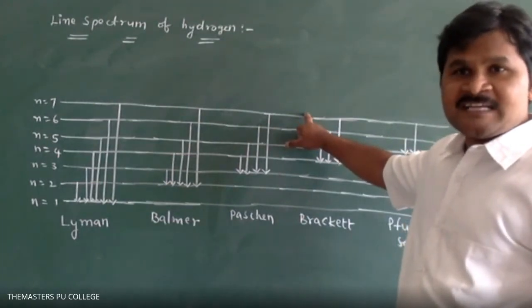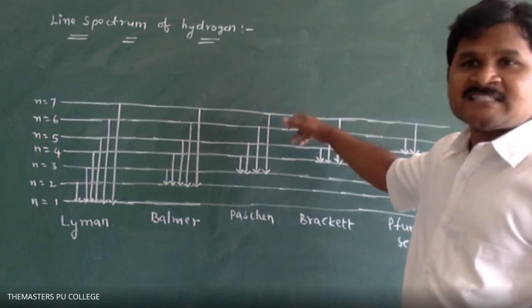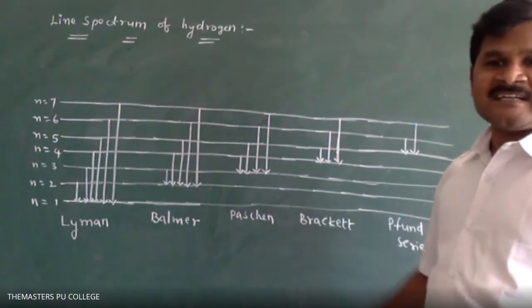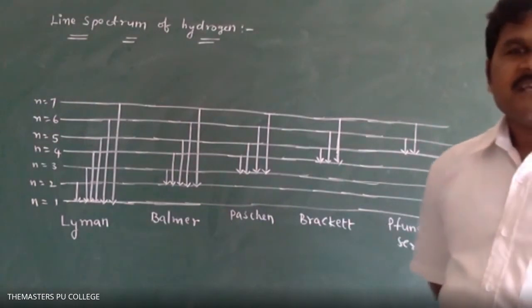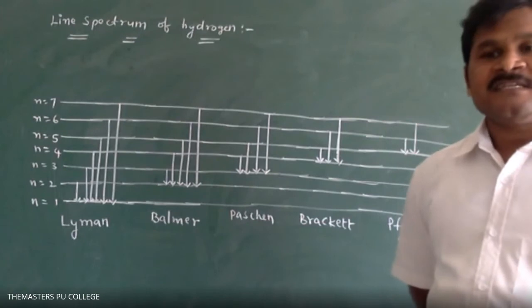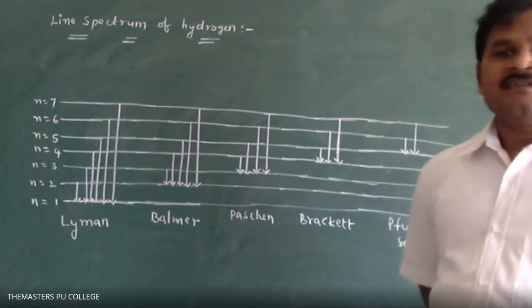This one has the least attraction. Least attraction means least energy. Greater attraction means greater energy. E is equal to 1 by n square. That is the formula: E is equal to 1 by n square.